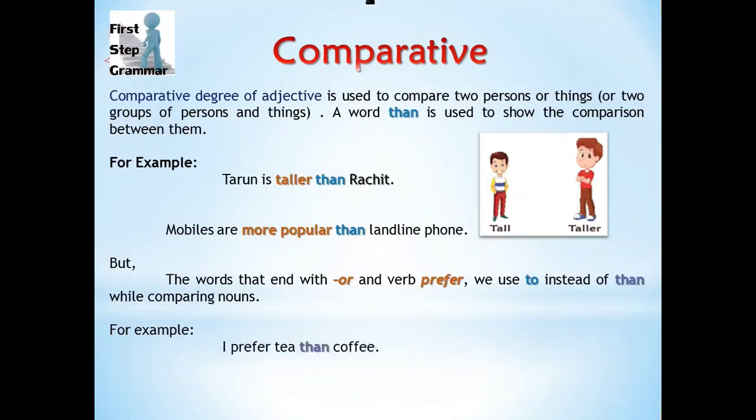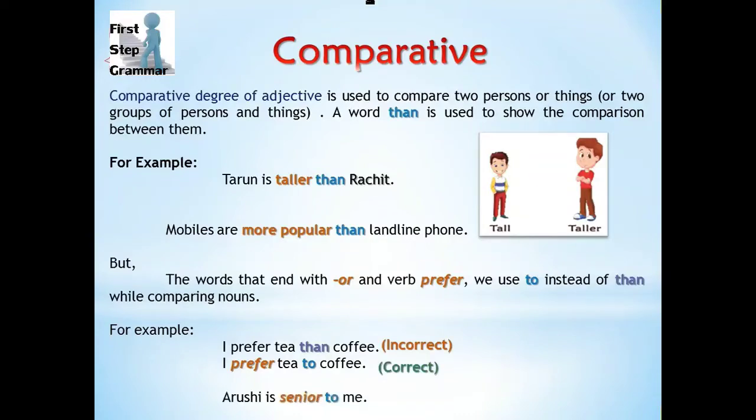See the example, "I prefer tea than coffee." Now I am using the word "than" after the verb "prefer," but it is incorrect. On the other hand, "I prefer tea to coffee." So here we can see the verb prefer is used, and "to" as a preposition is used in place of "than."